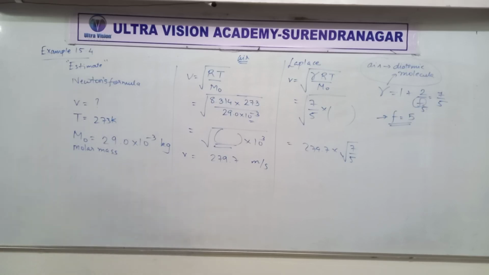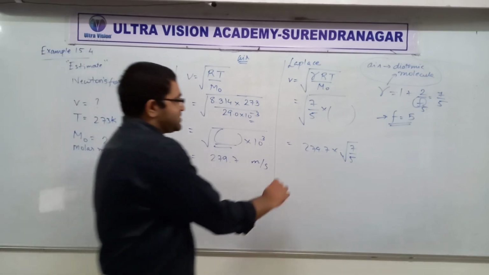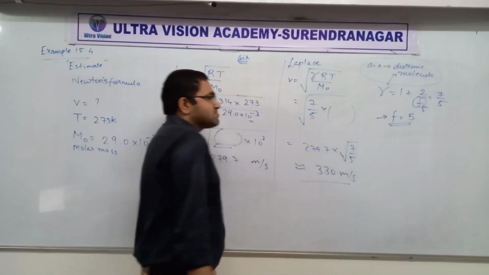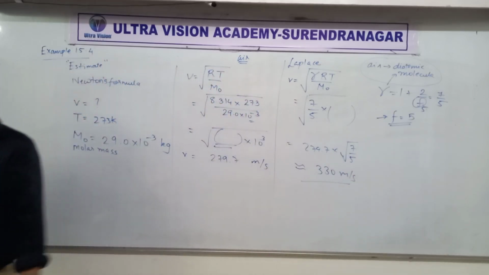Ami, I think you forgot to take square root of 7 by 5. So are you getting something like 330? Close to 330?